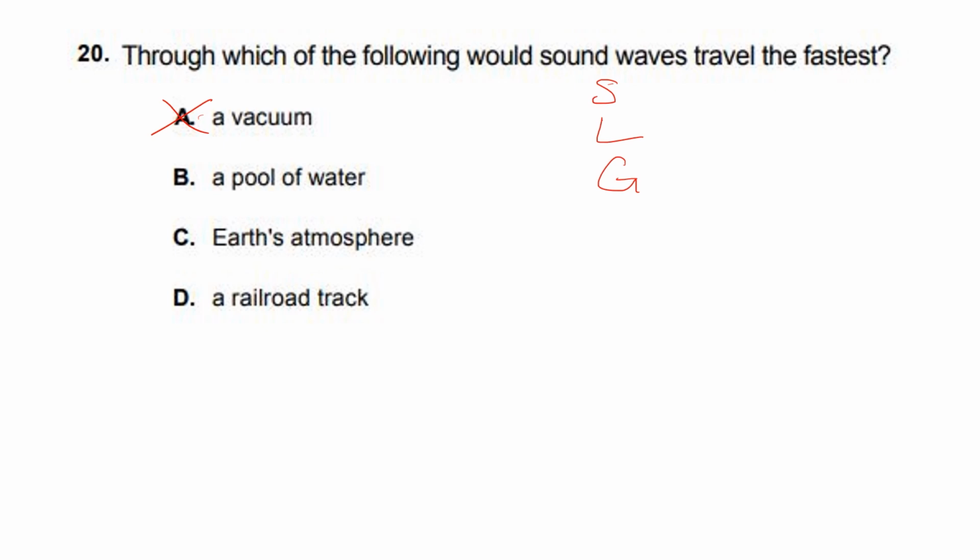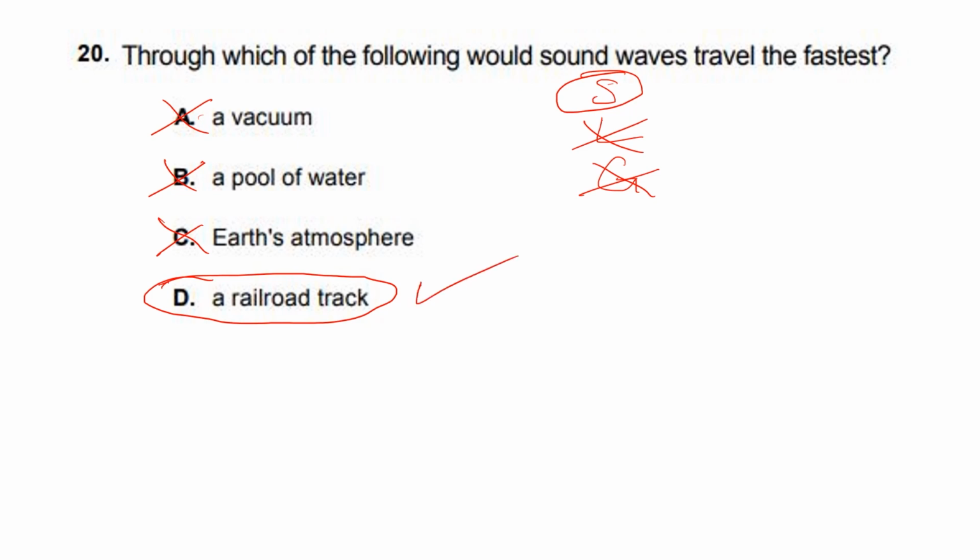Matter of fact, it wouldn't travel at all because there's no solid, liquid, or gas. B, a pool of water. Well, a pool of water is a liquid. So we know that can't be true because they travel fastest in solids. C, Earth's atmosphere. That can't be true because we know they travel slowest in gases. And then D, a railroad track. A railroad track is a solid, so they would travel fastest in a railroad track.